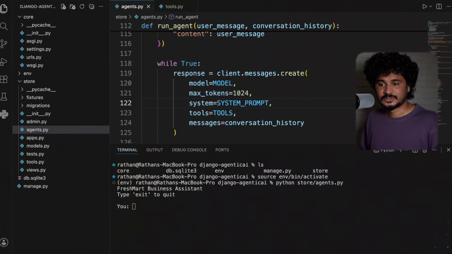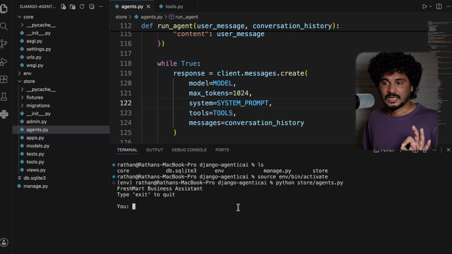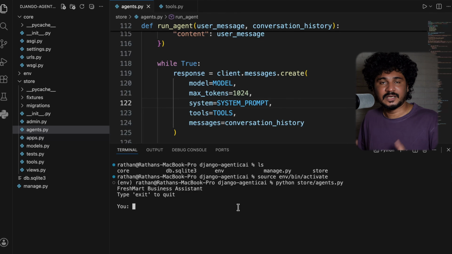This is when your application becomes super intelligent. I'll show you a very quick demo of what kind of intelligent applications we can build using agentic AI with Django. This application is just a very small business intelligence agent that I built for this particular video. So I'm going to show you what we can do with AI agents in your Django applications.